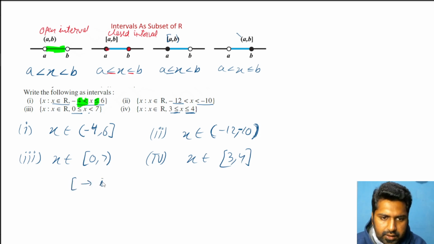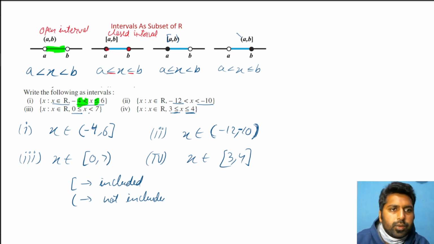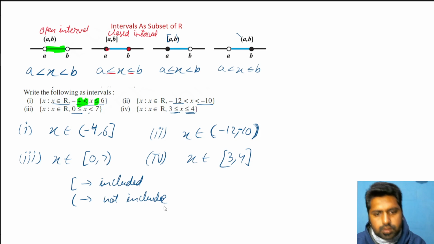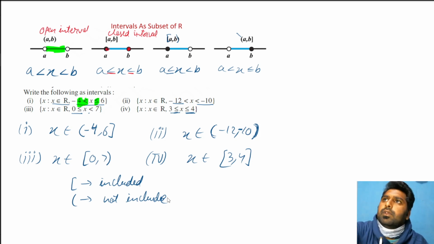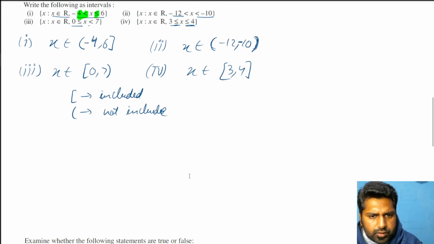This means included, this means not included. In this you will have equal to present, in this you will have no equal to present. Equality is there, equality is not there. Let's erase this, otherwise it might confuse you. Include and does not include. Fine. So interval is clear.